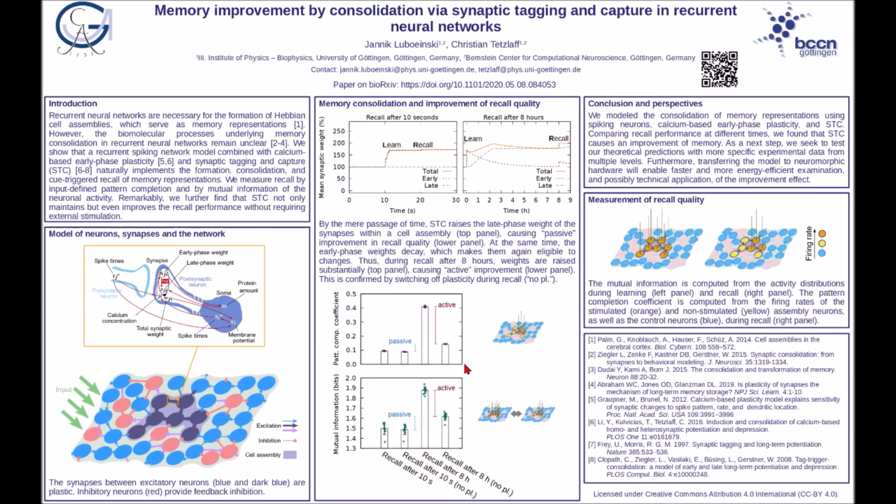You can find further results from our model, like variation of feedback inhibition, variation of the assembly size, the effect of an additional intermediate recall stimulus, and the parameter regime for passive improvement in our paper. You can find a link on the poster.